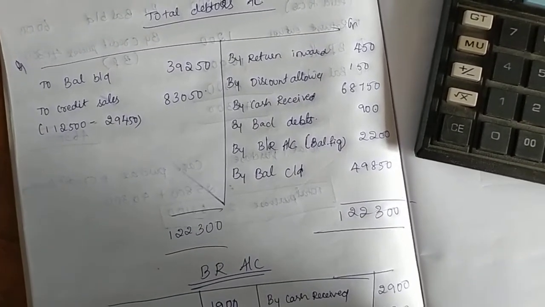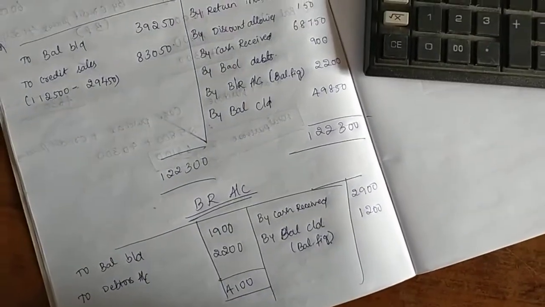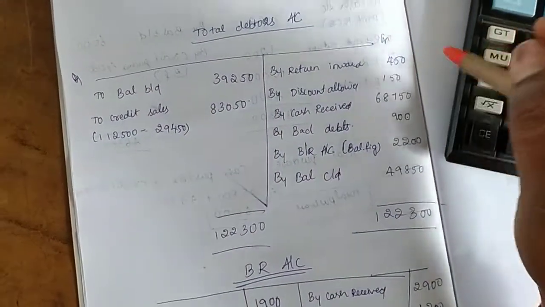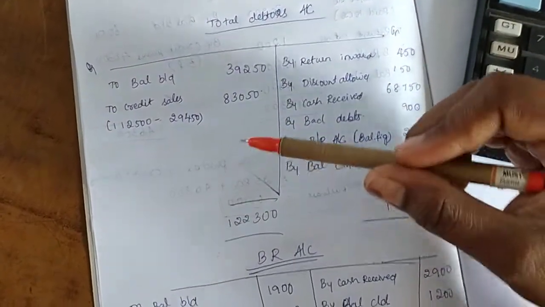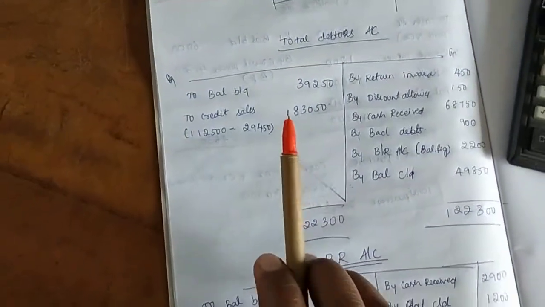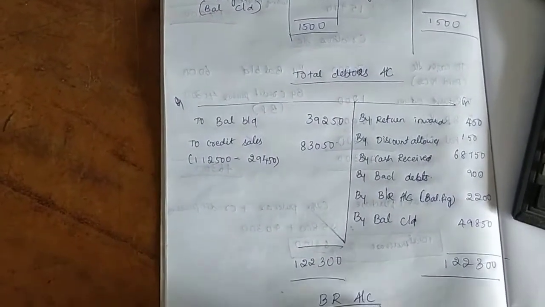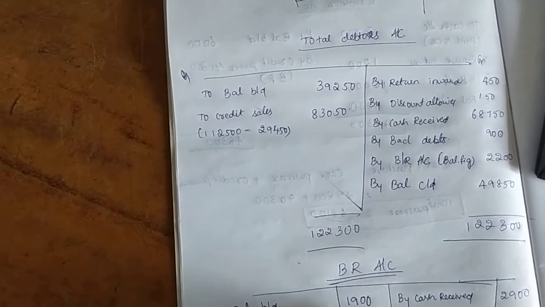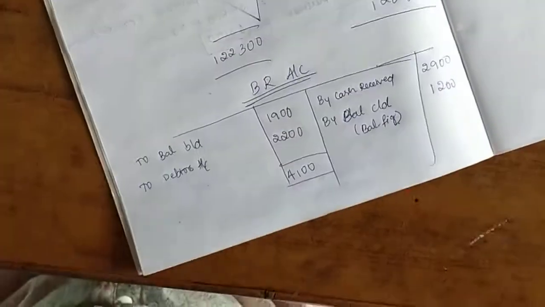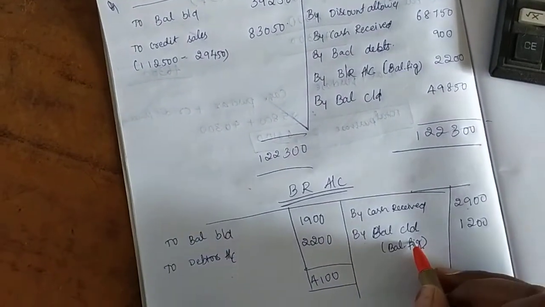If there is a closing balance given, and whatever the value we are getting, that is called as bills receivable account only. If it is in the credit side. If it is in the debit side, that will be in the bills receivable dishonored. We have to write it the balancing figure. So after that, whatever the value we are getting, that we have to carry forward for the bills receivable account. That is bills receivable account to balance total 1,900, and to debtors account 2,200. Cash received means cash received again is bills receivable account 2,900 by balance carried down 1,200.